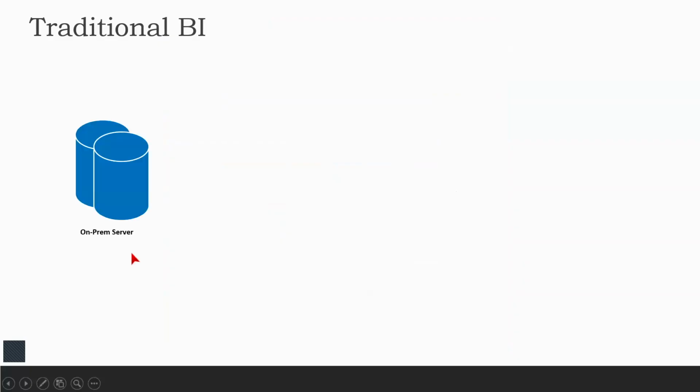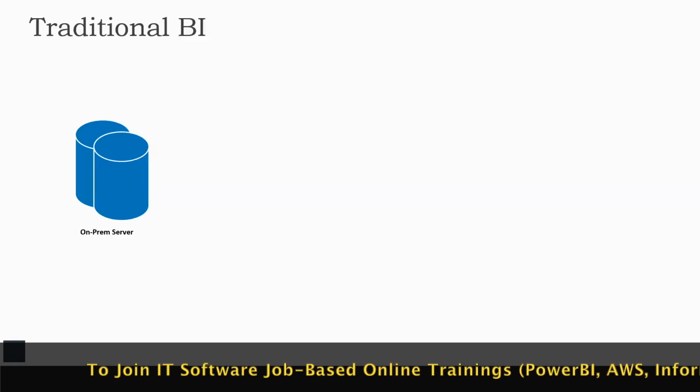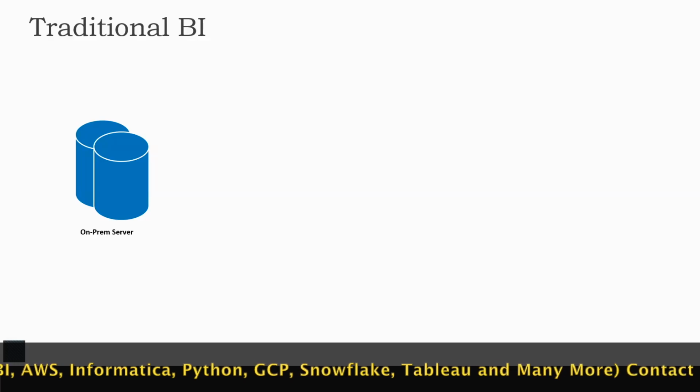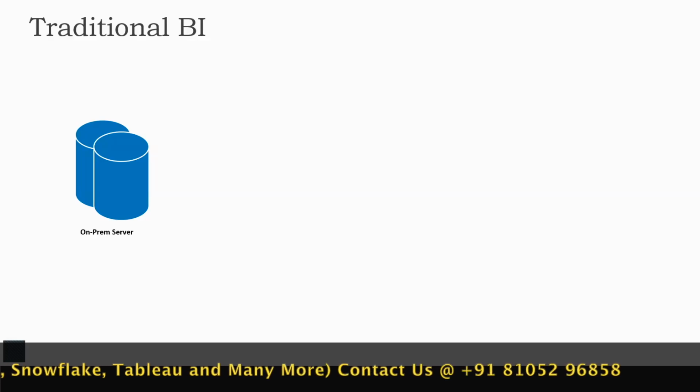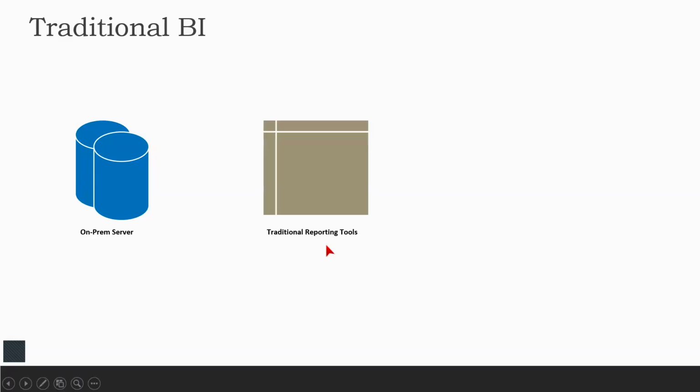Okay. So here is the real idea. Just like how we talked about the website going back to the database, talking to the database, and coming back with the results, have a look. We have a server. This is called an on-prem server. Cloud technologies are the talks of the recent past. 10, 20 years ago, we did not have cloud environments. This is a recent trend, and it picked up like 7, 8 years ago, and then it started booming. So we had an on-premises server most of the time. This is how I'm representing it. And then we have our traditional reporting tool.